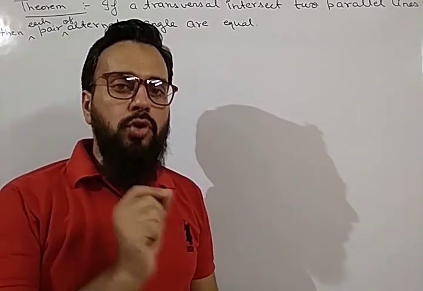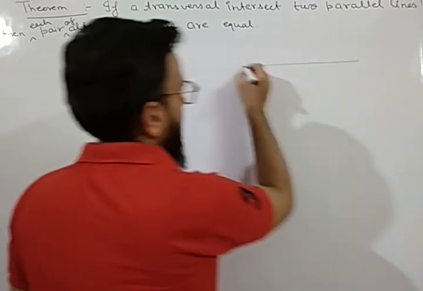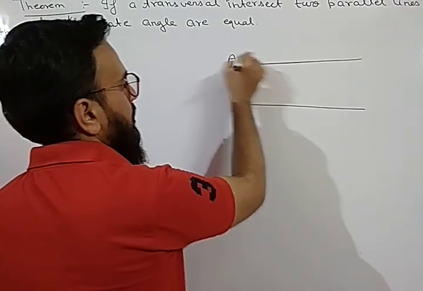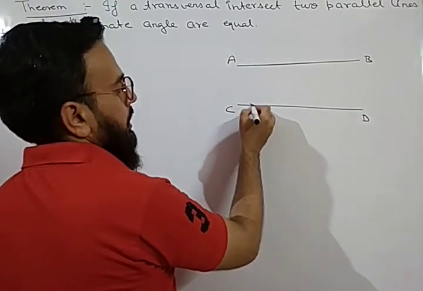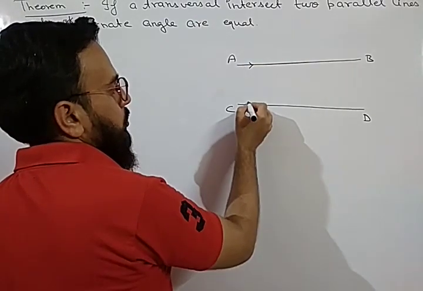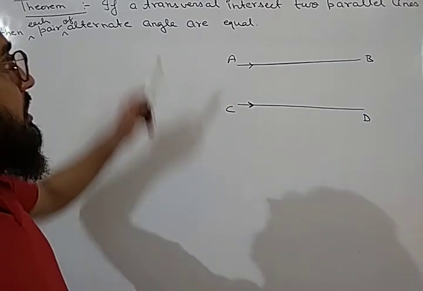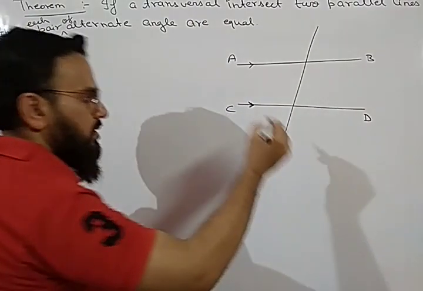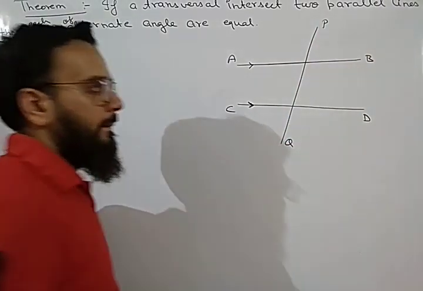Whenever we have to prove a theorem, the first thing is we have to draw the figure. So let us draw the figure. Suppose we have given two parallel lines. Let us suppose these lines are AB, first line, and another line is CD, and these two are the parallel lines which we will represent by an arrow. With these arrows we can say that these two lines are parallel. And if a transversal intersects two parallel lines, let us draw one transversal also. So let us consider this is our transversal PQ.